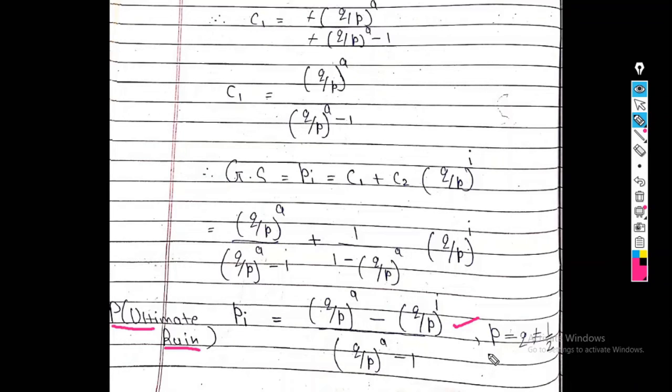In this case, P is not equal to Q, which is not equal to half. That is, the value of P and Q is not equal to half. In that case, the probability of ruin, that is, the probability that A lost the game, is nothing but Q upon P raised to A minus Q upon P raised to I, divided by Q upon P raised to A minus 1.